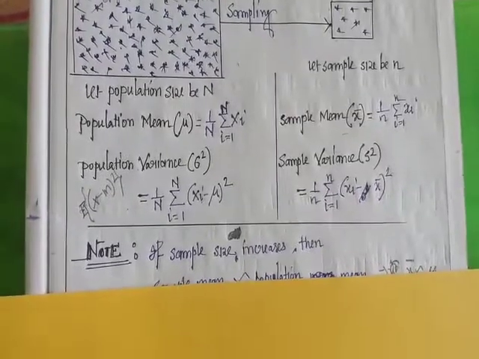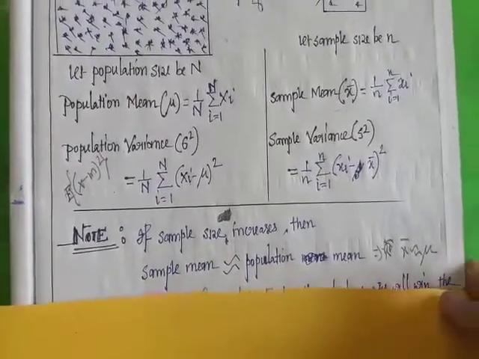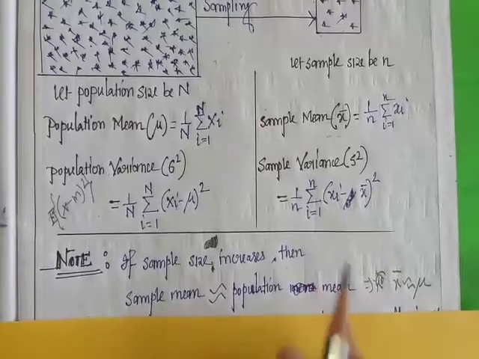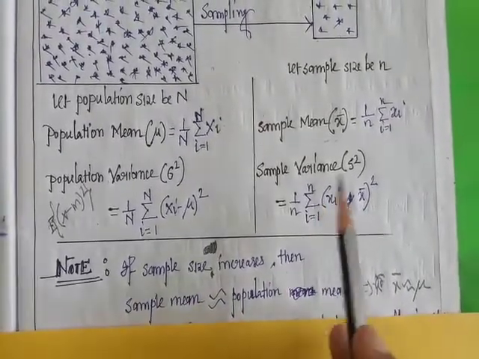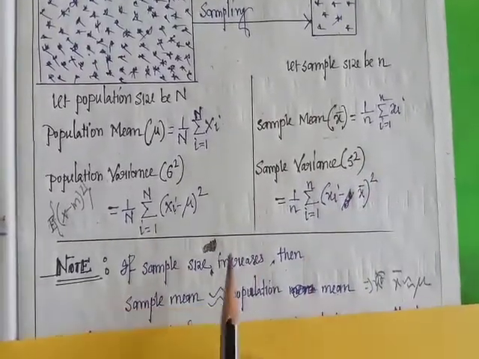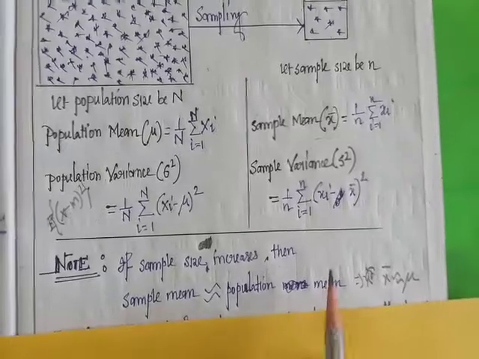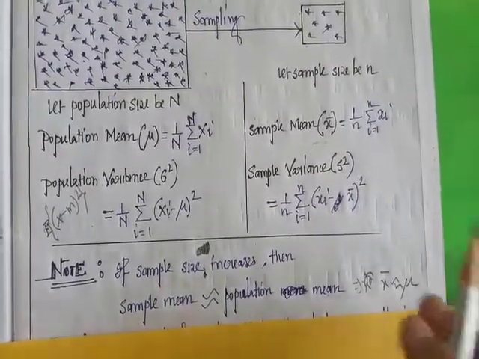Note, if sample size increases, then the sample mean is approximately equal to the population mean. That is, if small n increases, then small x bar is approximately equal to mu.